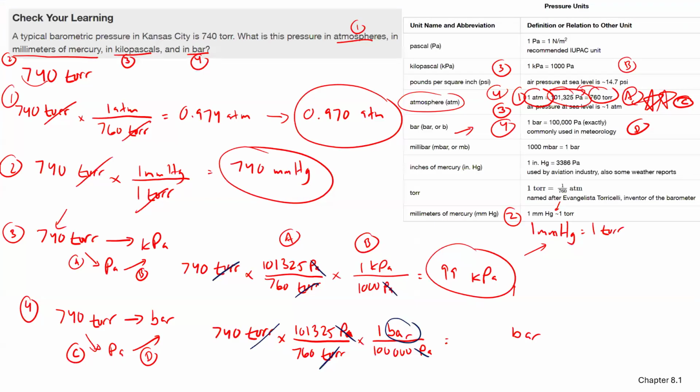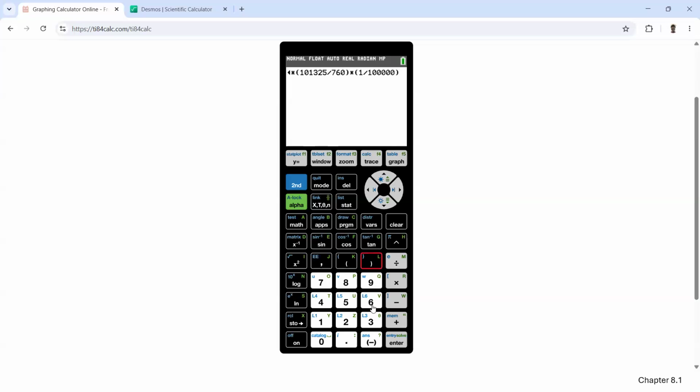Let's double check. 101,325, 760. Let's try it. Okay, 0.9865. So let's say 0.99.